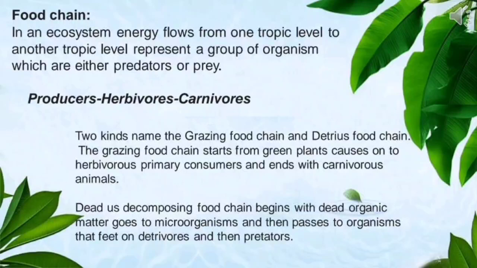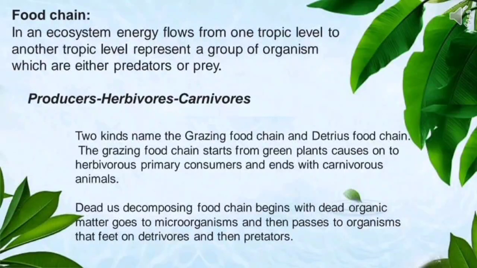What do you mean by food chain? In an ecosystem, energy flows from one trophic level to another trophic level, which represent a group of organisms which are either predators or prey. Producers, herbivorous, carnivorous. Two kinds, namely the grazing food chain and detritus food chain.